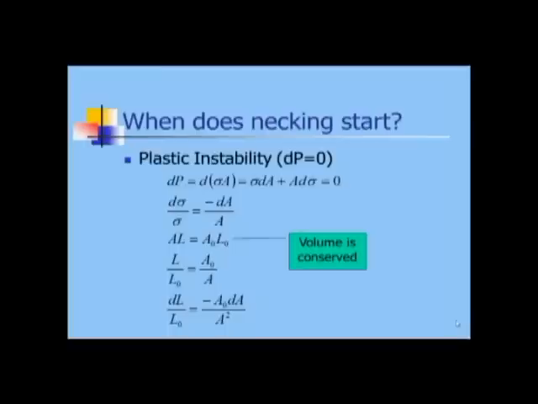and we know P equals sigma A, where sigma is the applied stress and A is the cross-section area. By differentiating both sides, we get d sigma by sigma equals minus dA by A, and we know as volume is conserved, so AL equals A naught L naught, and further differentiating both sides, we get dL by L naught equals minus A naught dA by A square. And